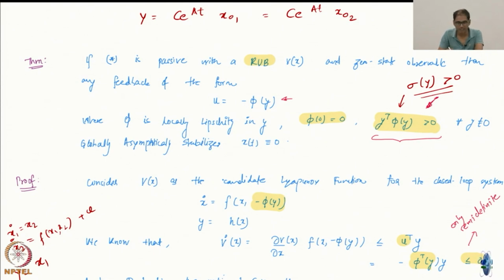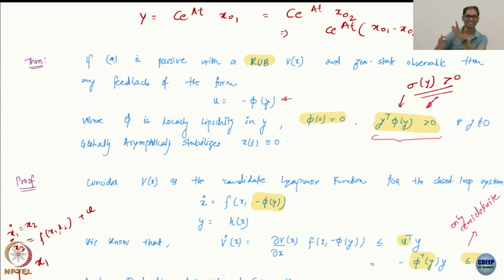And if these are indistinguishable, what did I just prove? Notice x01 and x02 are different. I just proved that x01 minus x02 is in the null space, and x01 minus x02 is non-zero, not a trivial vector. So it is in the null space of this, which means the observability matrix is not maximal rank.